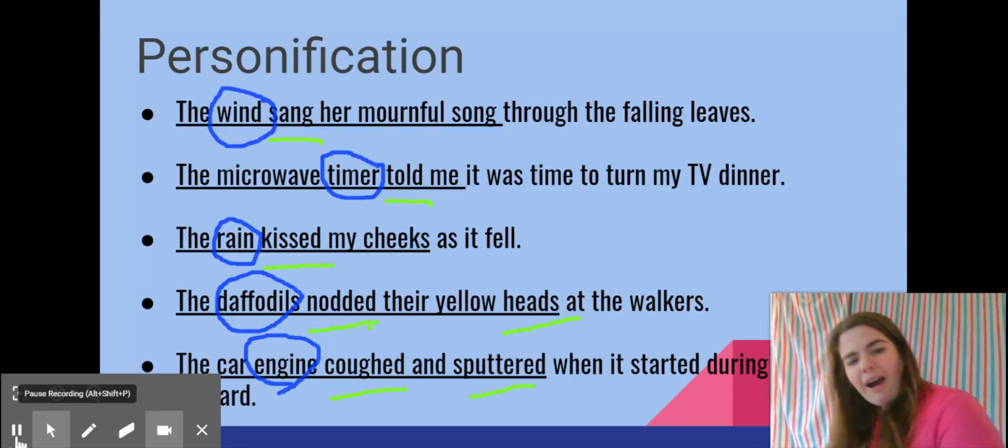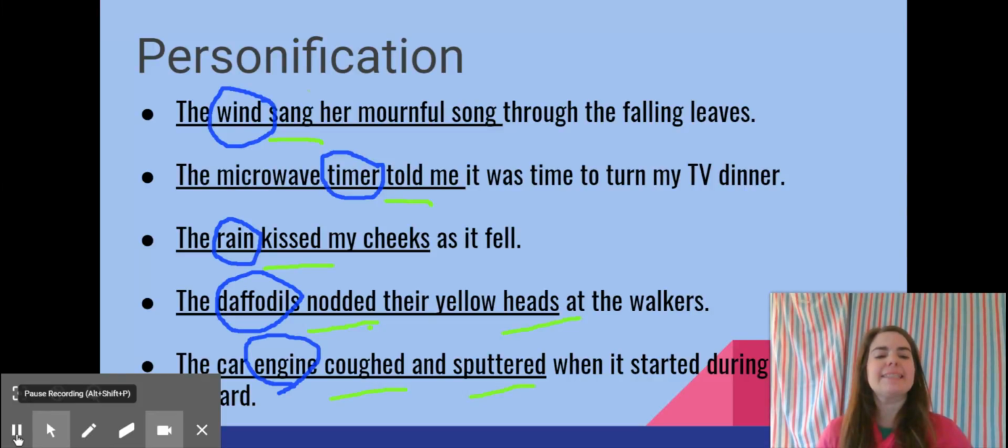All right, here goes our explanation. I circled wind because wind is not a person, but it was singing. It sang a song. It doesn't have a voice. It can't do that. I circled timer, and the reason why I circled it is because it's an inanimate object, but yet it is talking. It told me it was time to turn my TV dinner. The next one I circled was rain, and it's because it was kissing my cheeks. Rain doesn't have lips. It cannot kiss.